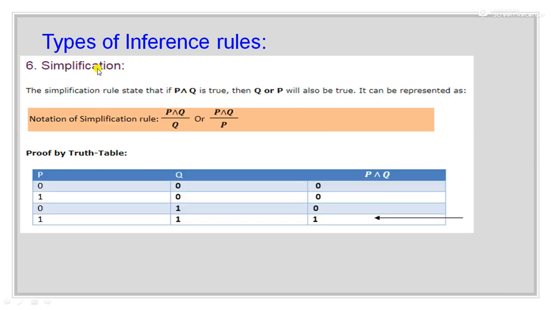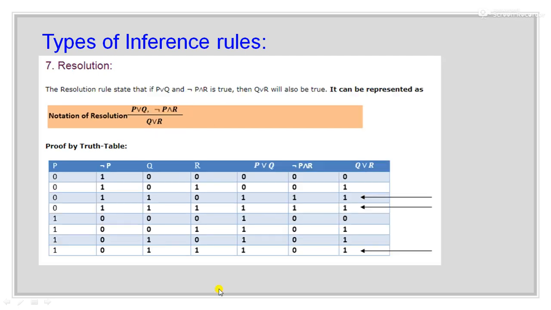Now sixth rule is the simplification rule. This simplification rule states that if P and Q is true, then Q or P will also be true. So it can be easily understood from this truth table. Here the value of P and Q is 1, then we can see that the value of P is also 1 and the value of Q is also 1.